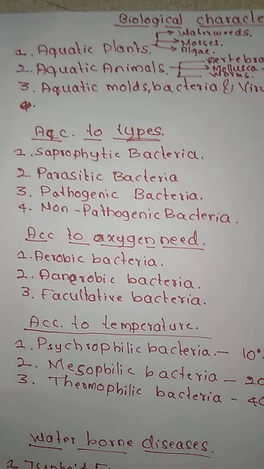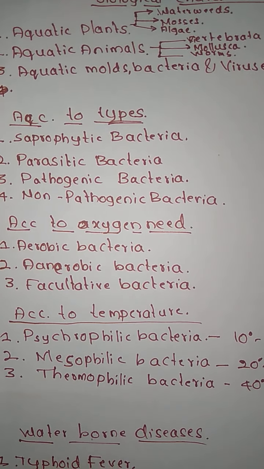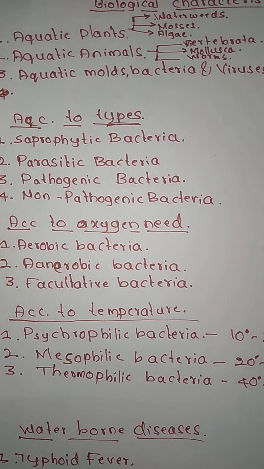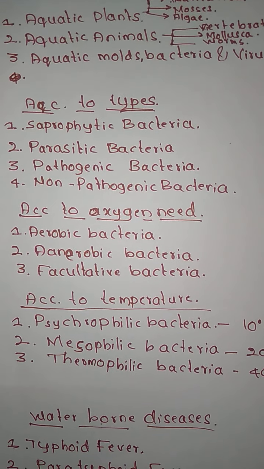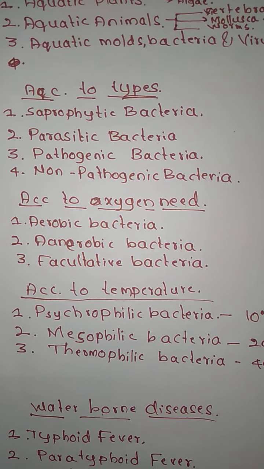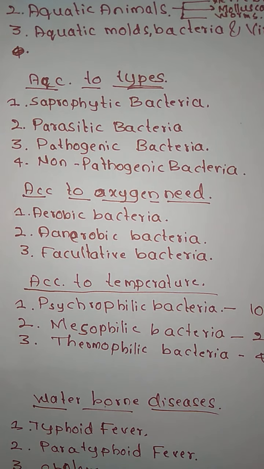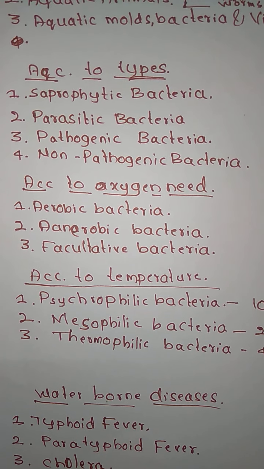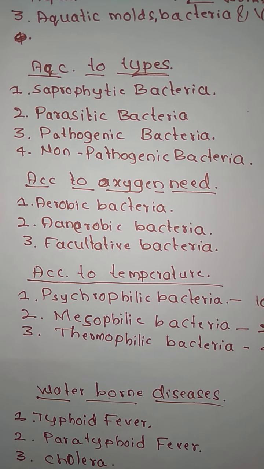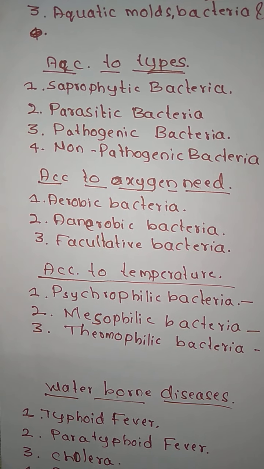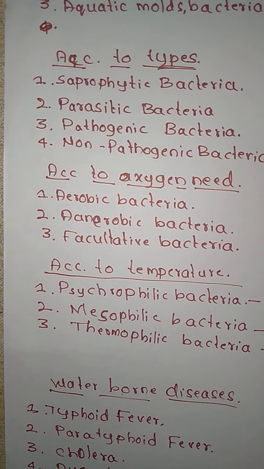Third one is your pathogenic bacteria. The pathogenic bacteria are able to spread diseases. They have the capacity to spread the diseases inside the human body. That is the reason why we call them pathogenic bacteria. Now, what are non-pathogenic bacteria? The bacteria which do not cause any kind of disease, we call them non-pathogenic bacteria.